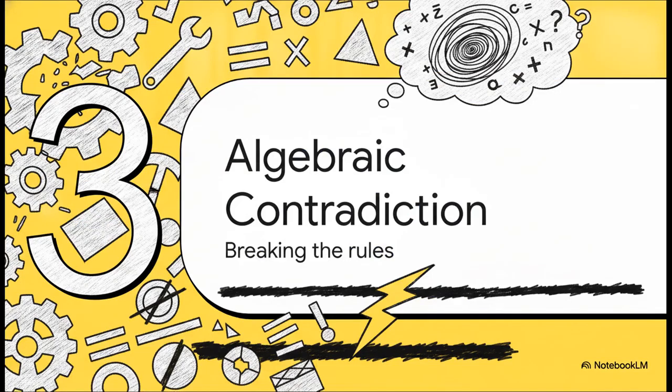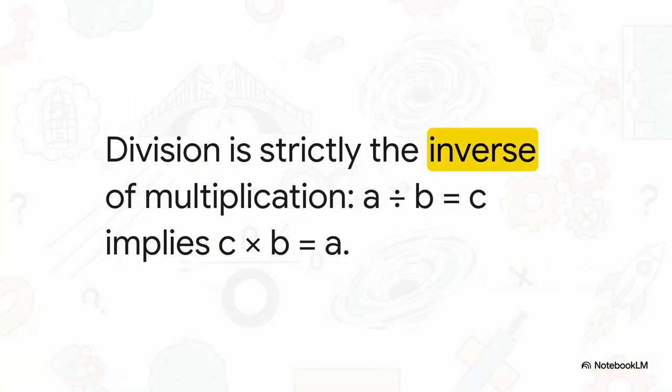Section 3. The algebraic contradiction. In formal mathematics, division actually isn't a standalone operation. It's strictly defined as the exact inverse of multiplication. Think of it like this. If A divided by B equals C, then it must absolutely be true that C multiplied by B equals A. They are two sides of the exact same coin.